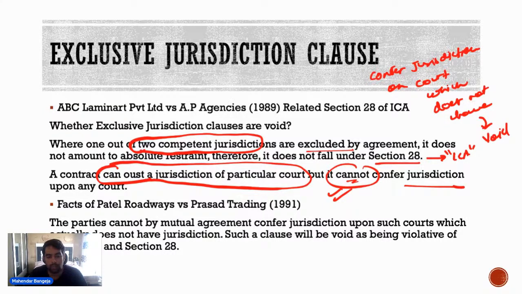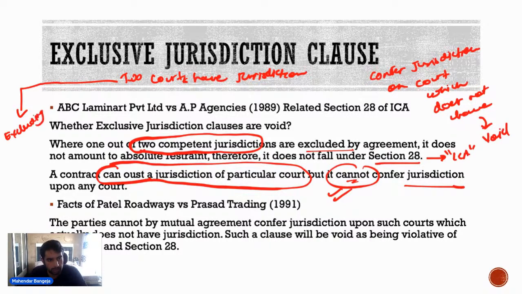If there are two courts which have jurisdiction, दो कोर्ट्स के पास jurisdiction है और आप एक कोर्ट को exclude कर रहे हो, you are basically excluding one court. ठीक है? Two courts have jurisdiction and you are excluding one court by entering into an agreement. Now this is not void.